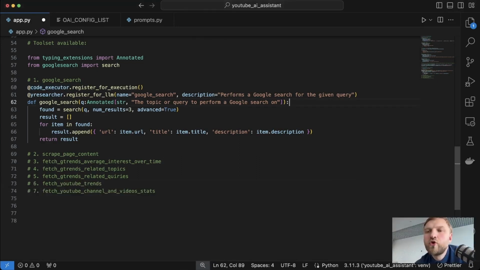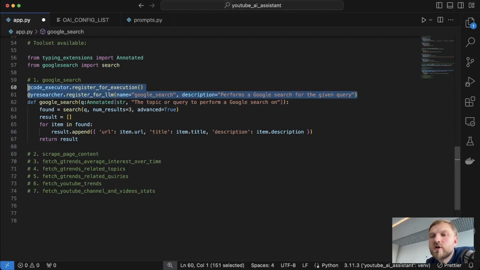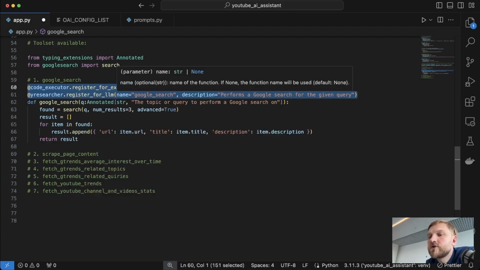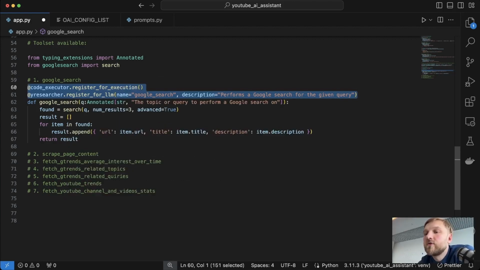In order to help our YouTube researcher understand the purpose of the function, or to be more precise, we want our GPT-4 model to understand the purpose of our Google search function, as well as the corresponding OpenAI function schema, we have to provide the name of the function, which is Google search, and then the description of our function, which is performs a Google search for the given query. We also have to annotate each input parameter of our function. We will use the same decorators for all our tools. The only difference will be the name of the function, the description, and then the annotation of input parameters.